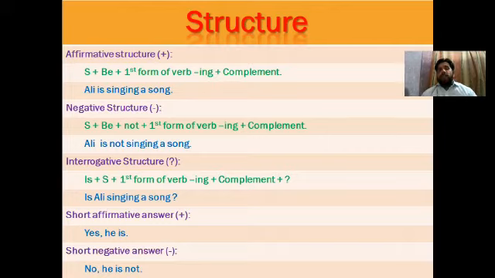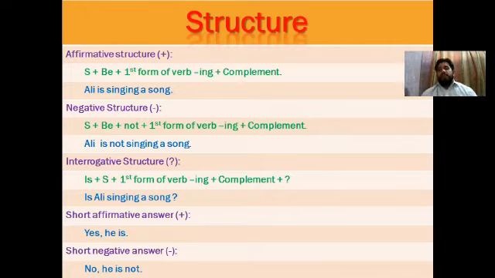We have copied the subject, we have copied be, then we add not, and again we have copied the first form of verb with ing plus complement. There are no other changes, you only add not after the verb. As an example, we say Ali, then he is, then we add not, then the first form of verb sing with ing, singing, and the complement a song. We say: Ali is not singing a song.